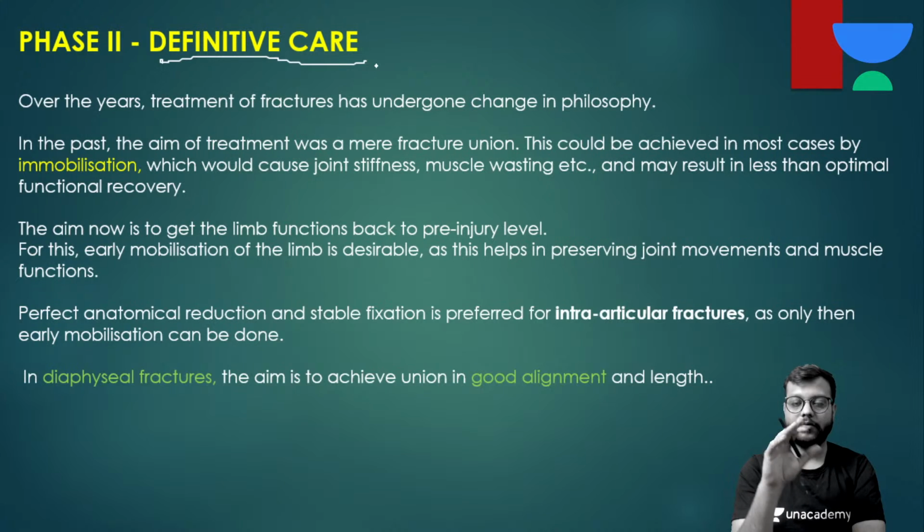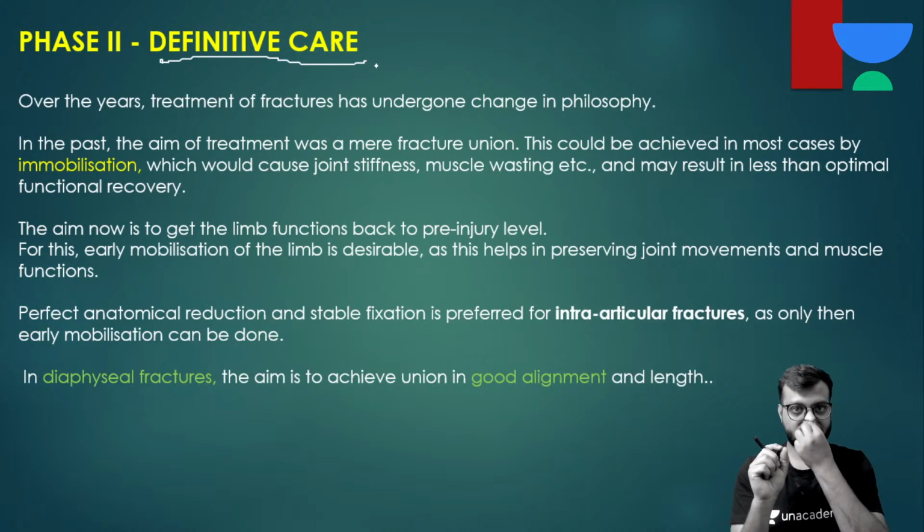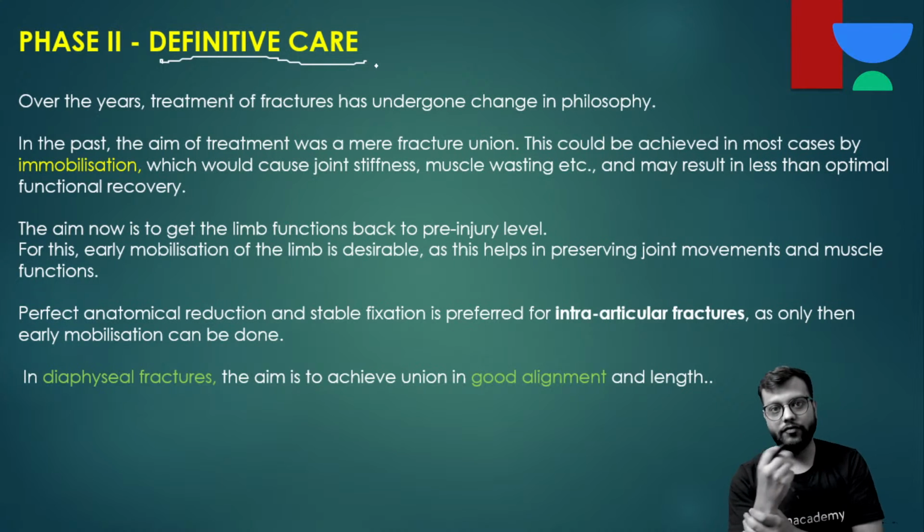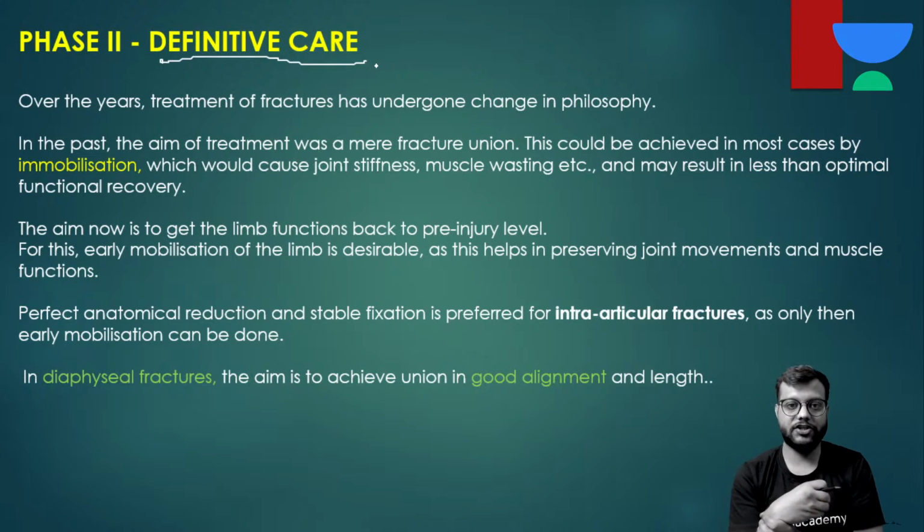Just ये objective था. But इससे क्या होता था, long time cast and slab and immobilization की वजह से full range of motion नहीं आ पाता था जॉइंट्स पर, because there used to be stiffness of the joints and atrophy of the muscles, and early mobilization of the patient was not possible.